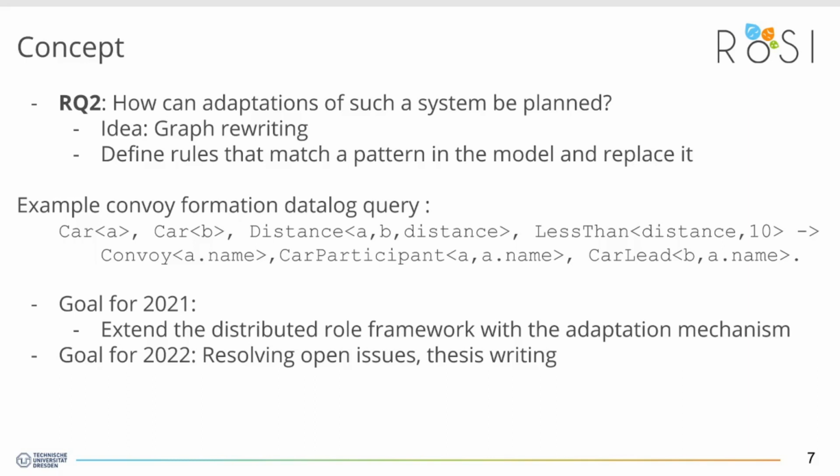As the definition of adaptations would be very concise, it would fit the overall goal of reducing the system complexity. And regarding the schedule, I would like to spend the majority of 2021 for this idea as well as the evaluation. The goal would then be to extend my distributed role programming framework with graph rewriting rules as an adaptation mechanism. Because my current PhD contract terminates in late 2022, I would plan to invest that year into fixing open issues and then writing the thesis.